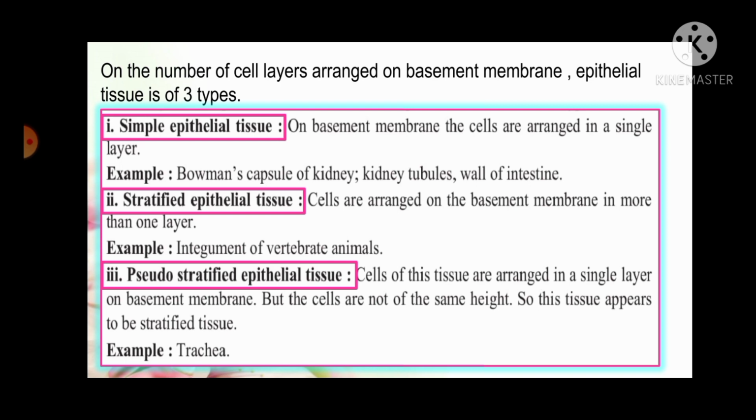Number 3. Pseudostratified epithelial tissue. Cells of this tissue are arranged in a single layer on the basement membrane, but the cells are not of the same height. So this tissue appears to be stratified tissue. Example: trachea.